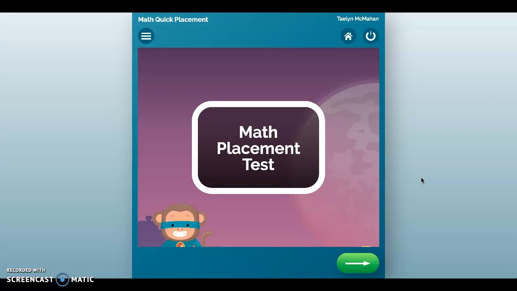So when your child starts this, please make sure that they're in a good environment that they can focus and really show what they know on this test, because we don't want them rushing through it and getting answers wrong, and then they will be assigned lessons that are lower than what they need to work on. So please set aside at least 30 minutes of uninterrupted time for your student to take this math placement test the first time they log into MobyMax.